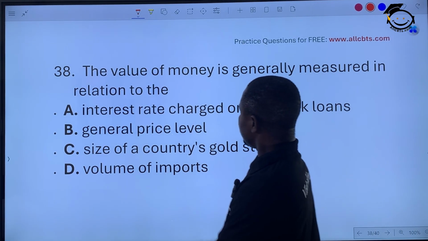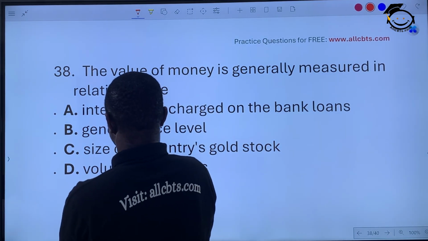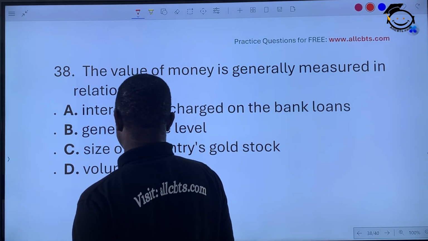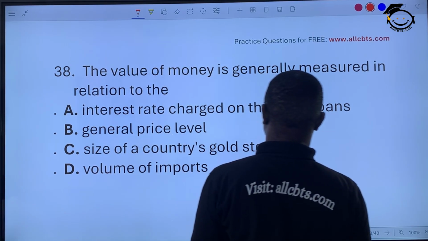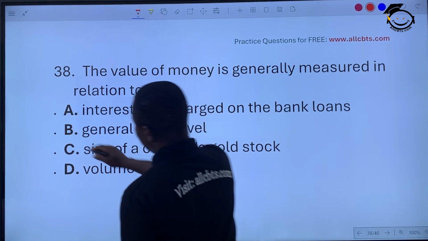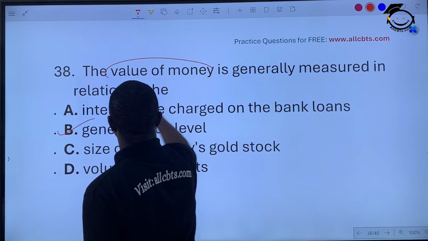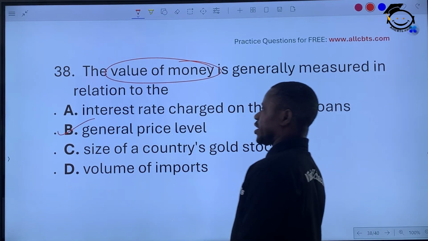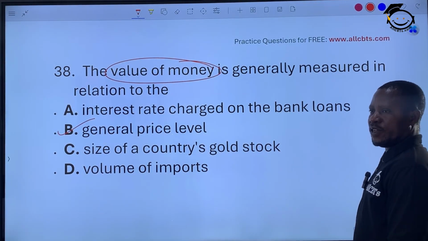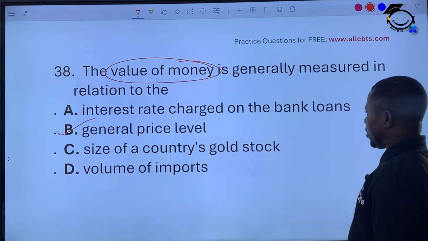The value of money is generally measured in relation to what money can buy. Interest rate charged on a bank loan, general price level, what money can buy. The value of money is directly related to what money can buy, which is the general price level. What can money buy? Alright?